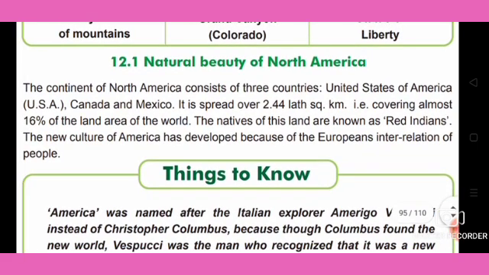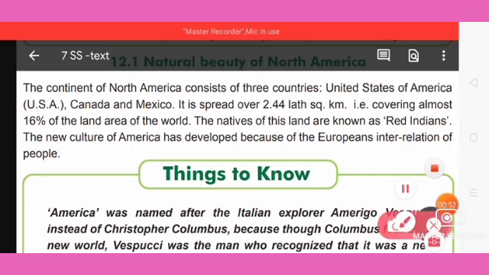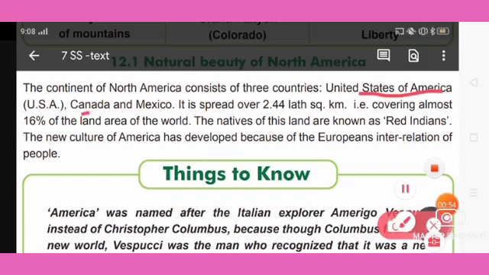The continent of North America consists of three countries, which are the United States of America, Canada and Mexico. These are the three North American countries. The first one is the USA, that is, the United States of America. It is spread over 2.44 lakh square kilometers, covering almost 16% of the land area of the world.